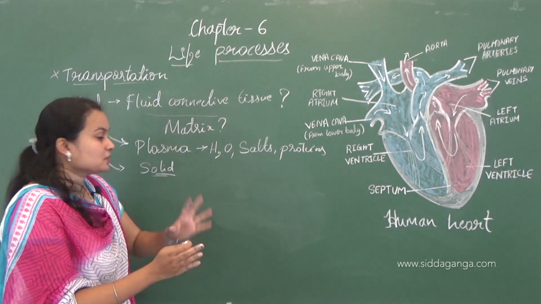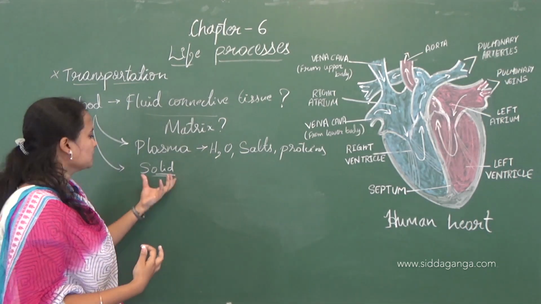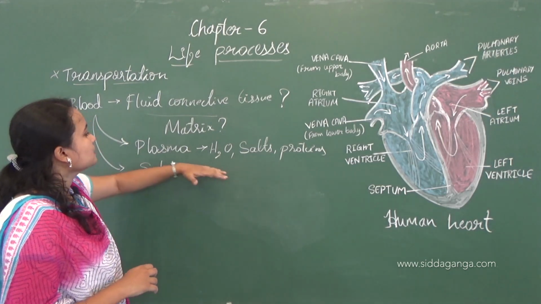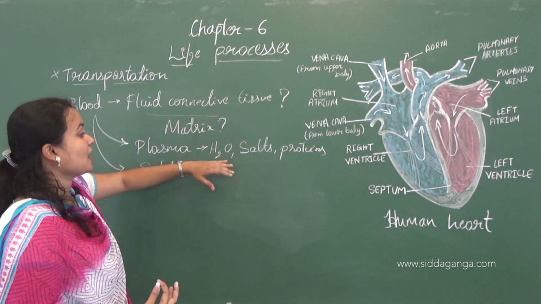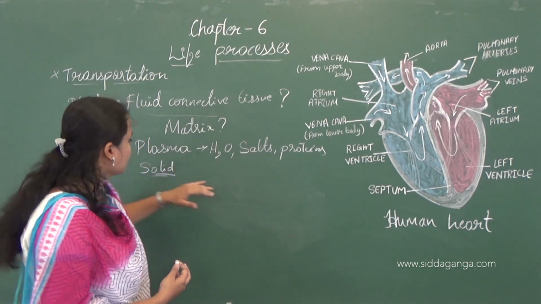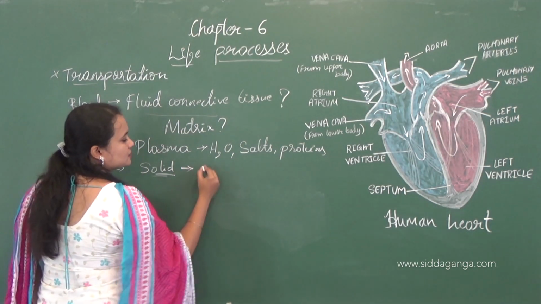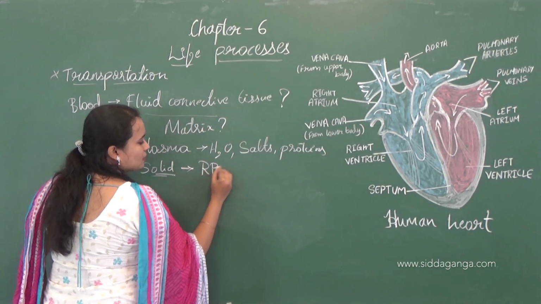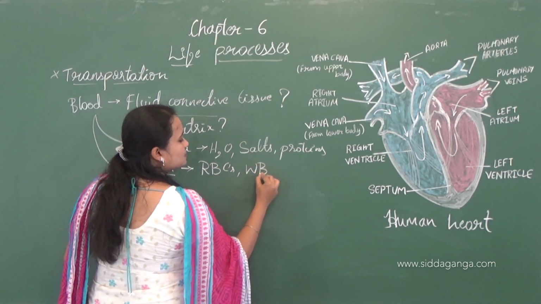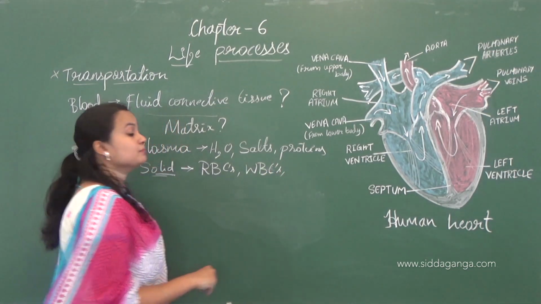Blood is divided into two: one is plasma, another is the cells which are present in the solid form. Half of the blood contains the plasma, and this plasma has water, salts and proteins. And what is the solid part? The solid part is the red blood cells, white blood cells and platelets.